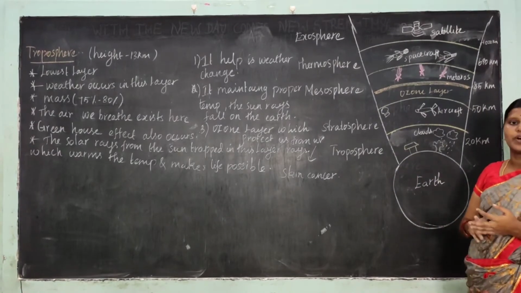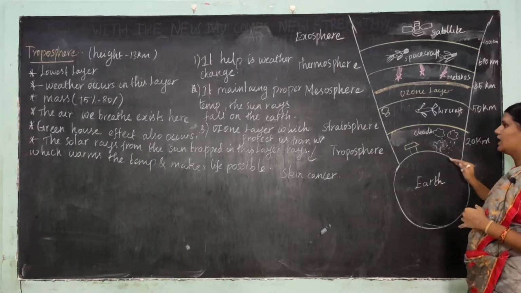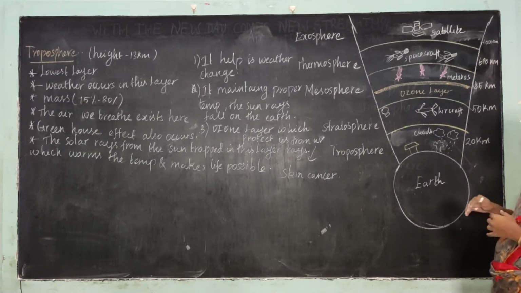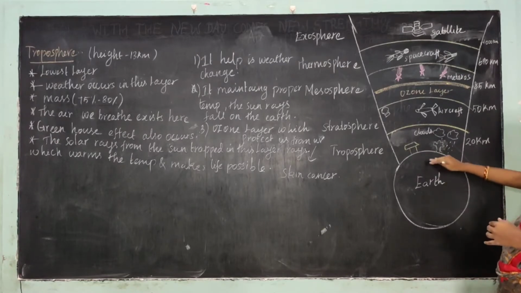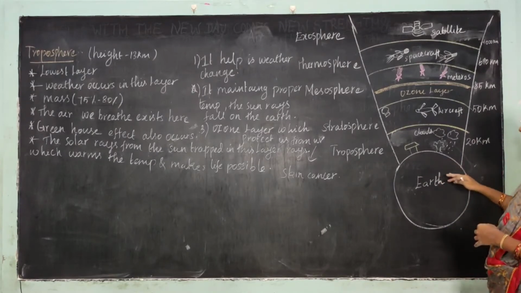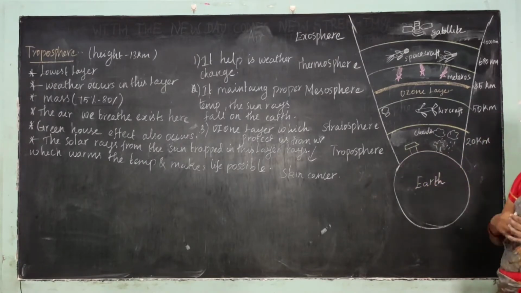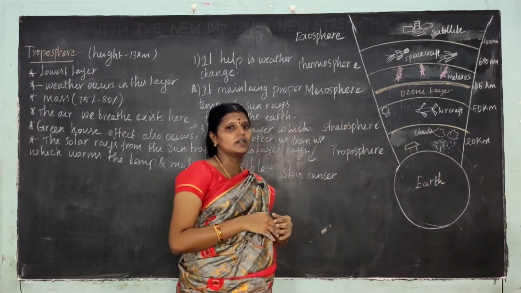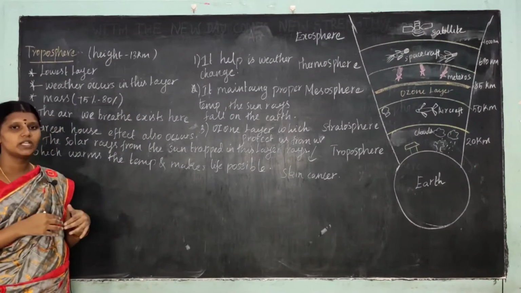Rainfall, snow, fog, all the weather changes occur in this layer only, and the mass of the layer is 75% to 80%, because the heavy particles also occur in this layer. The air we breathe exists here, and the greenhouse effect also occurs here. The solar rays from the sun are trapped in this layer, which warms the temperature and makes life possible. These are the first layer, the troposphere, which is the closest layer.